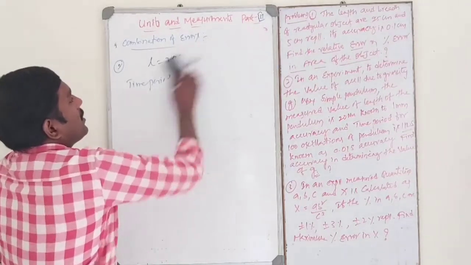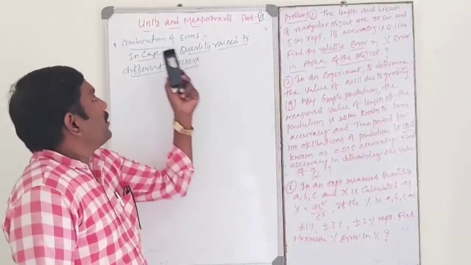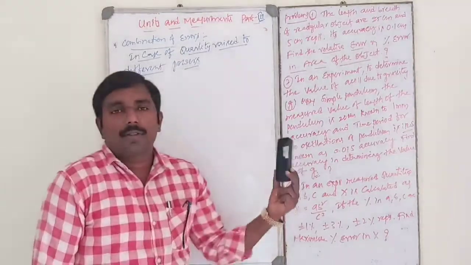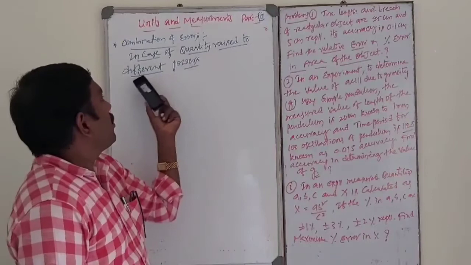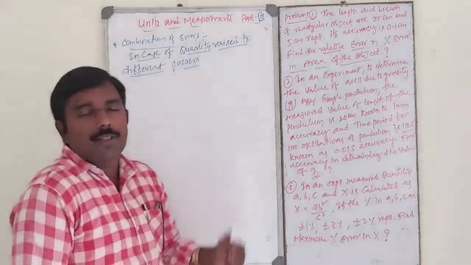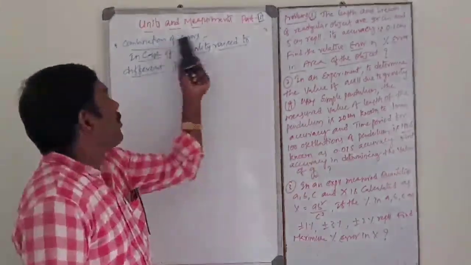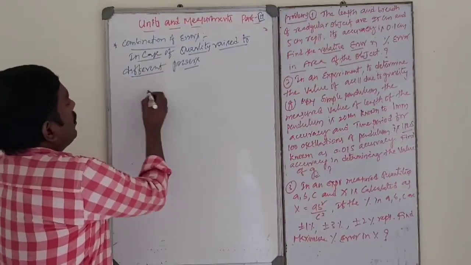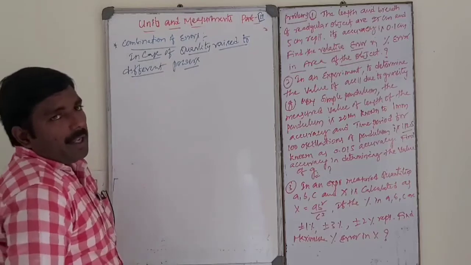Okay, so next one is combination of errors in case of quantity raised to different powers. This is the last one in case of combination of errors. So Z is the physical quantity.